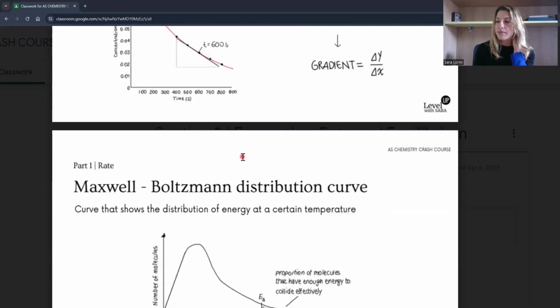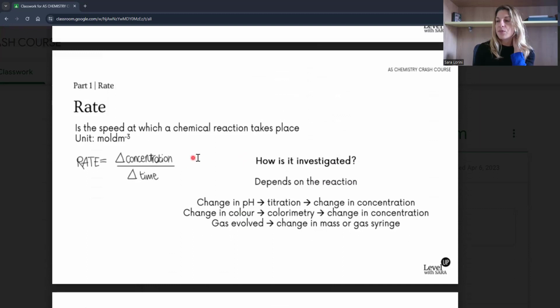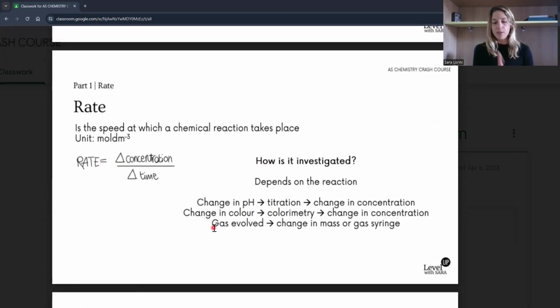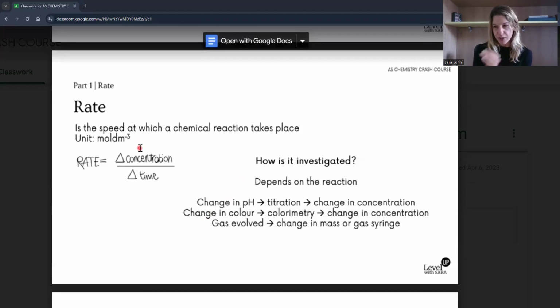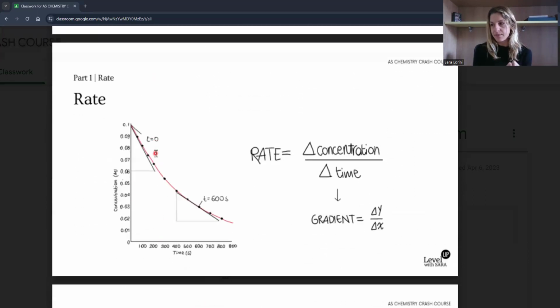And one common thing that we forget is the investigation of the rate. You always need to consider what variable you can observe in the reaction. For example, a change in pH would require titration, and that corresponds to the change in concentration that you can then plot to find the rate. Hope you understand what I mean. So whenever you have a rate question, and it's asked about the investigation, just make sure you observe the reaction and you look at the variable that can be changed.